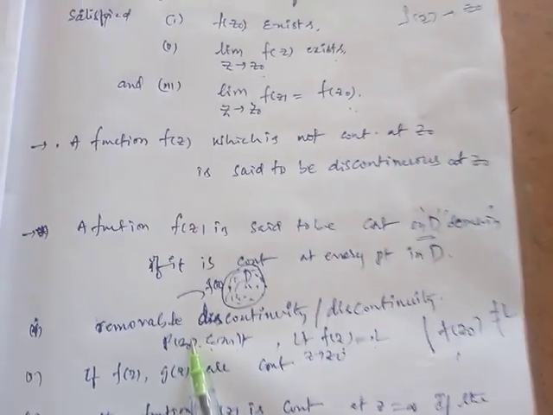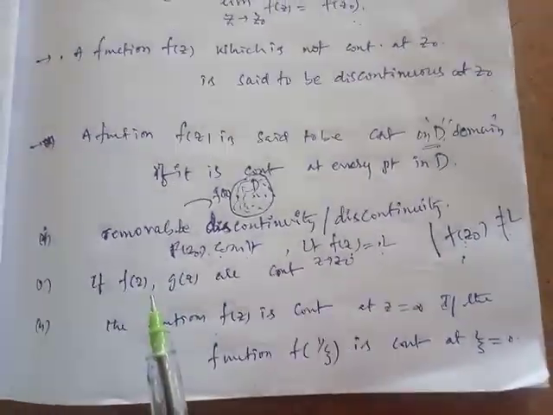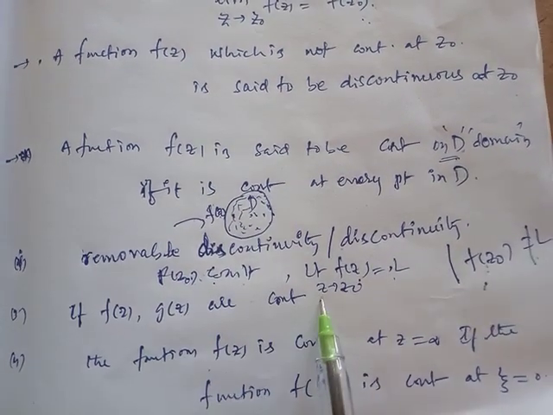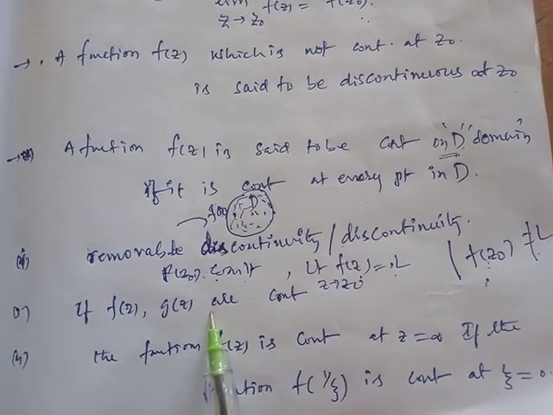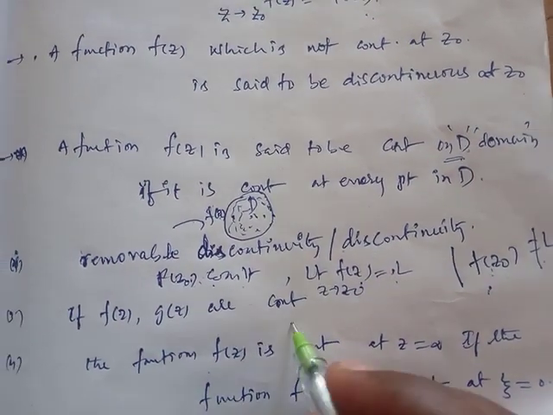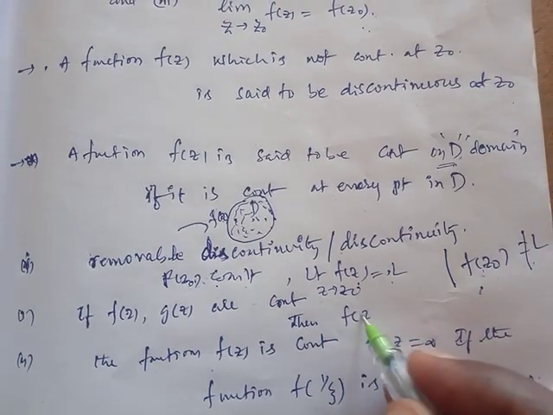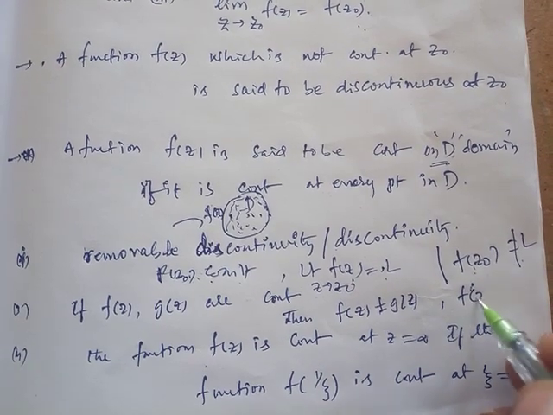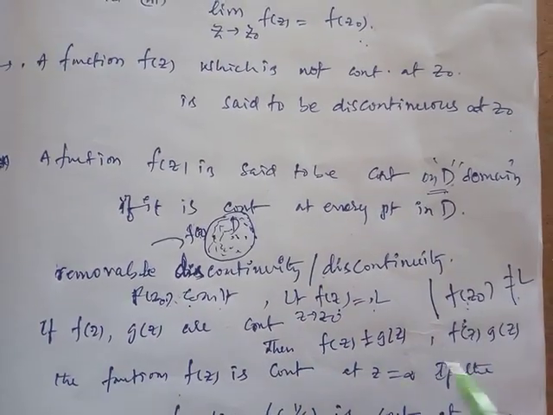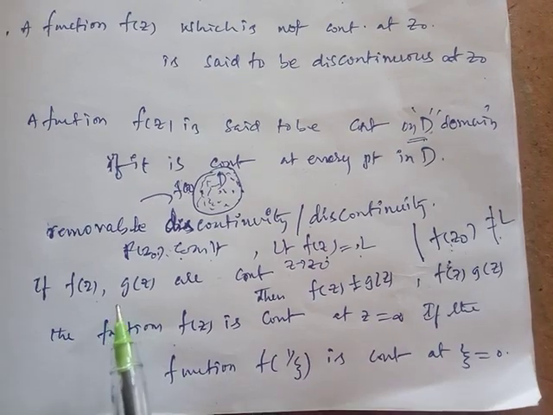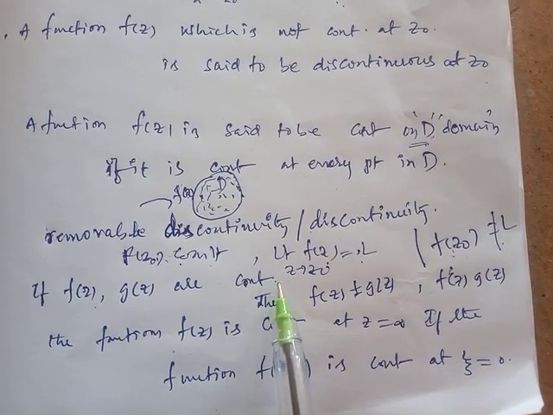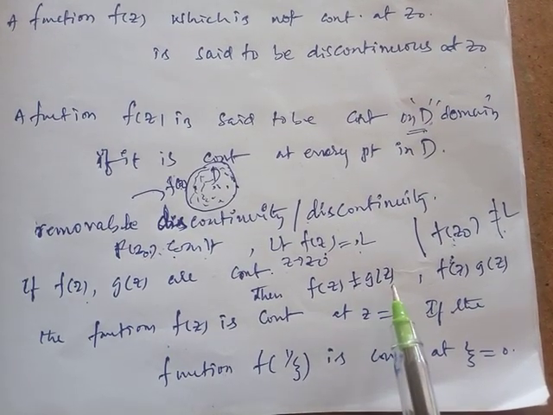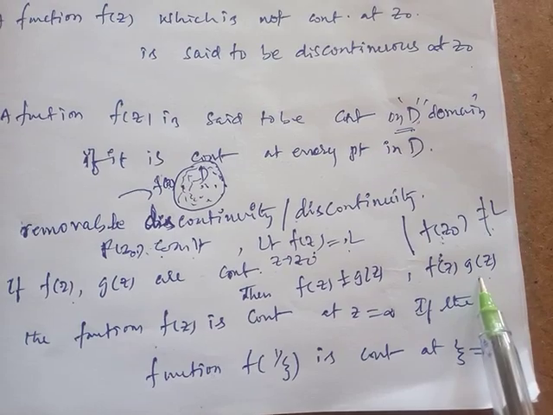Next, if f of z and g of z are two continuous functions at a point z naught, then their sum and difference, f of z plus or minus g of z, and the product f of z into g of z are also continuous.